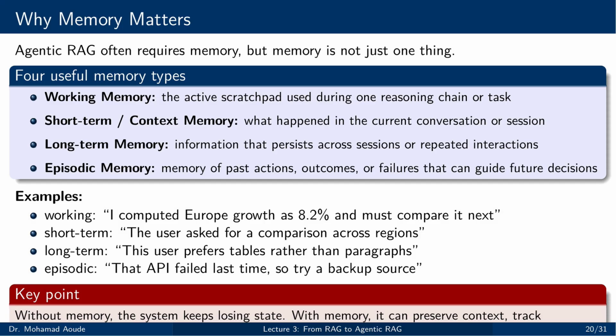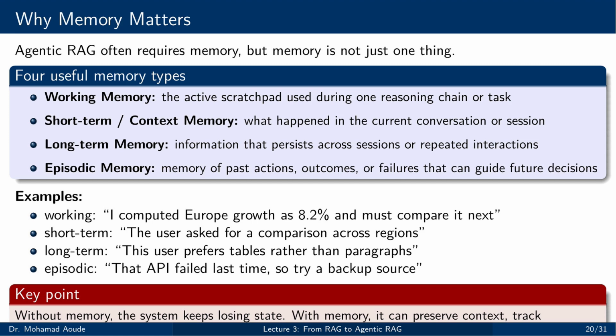Memory is one of the most misunderstood parts of agentic systems. It is not just chat history, and it is not just one thing. Working memory is the active scratchpad used during the current reasoning chain. It holds temporary internal state, such as a computed regional growth value that will be compared in the next step. Short-term or context memory holds what happened during the current session or conversation. Long-term memory stores persistent information across sessions, such as user preferences or recurring domain patterns. Episodic memory stores experience, including prior actions, outcomes, and failures.